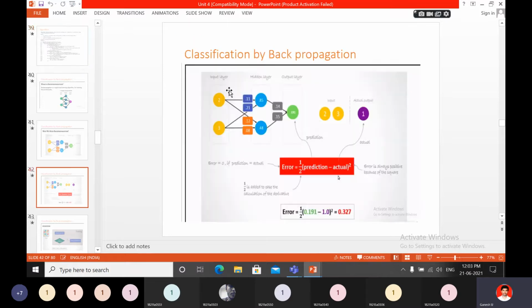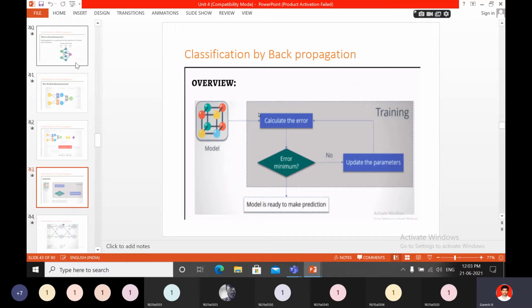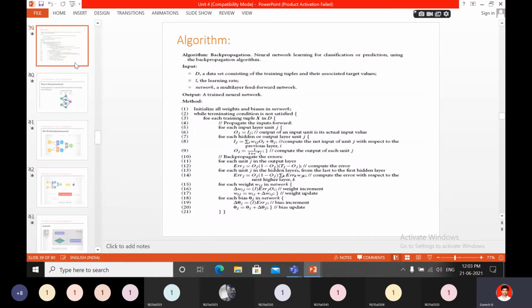So here the Ij is the input layer, and Oj is the output. So from the input layer you have to assign the value like this. Okay, you have to again and again find out the values. Oj equal to Ij. You have to assign the input value to the output value. Output of an input unit is its actual input value. Next, for each hidden or output layer unit, Ij equal to sigma i Wij Oi plus theta j.